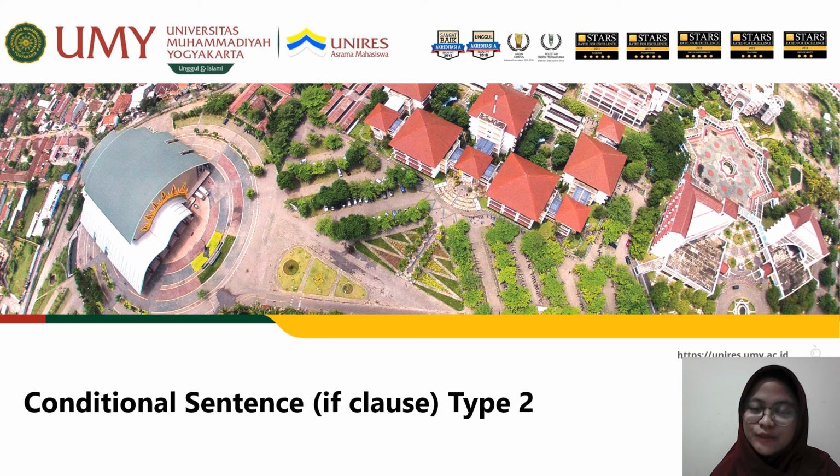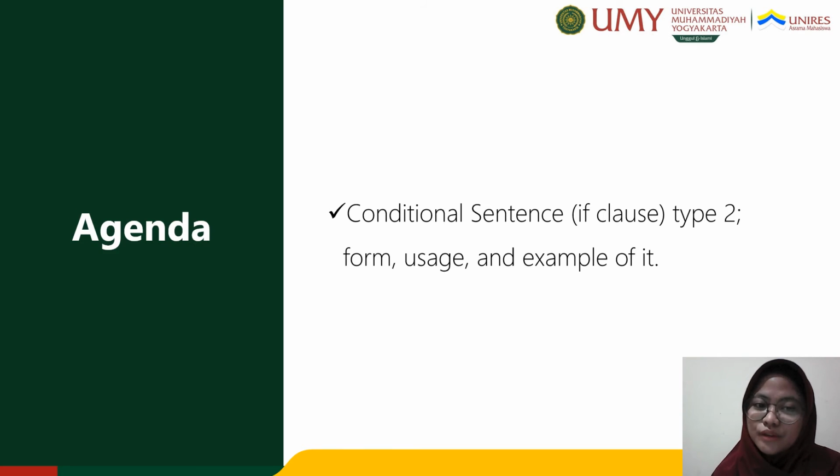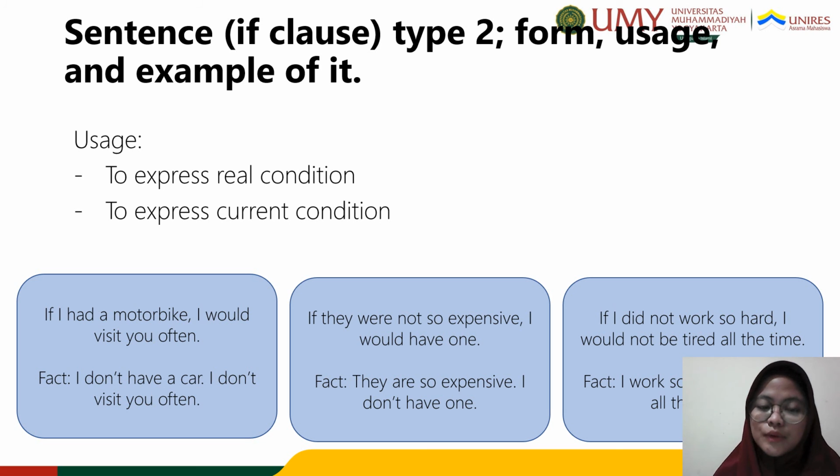On this occasion, we will learn about conditional sentence type 2. So today's agenda, we will learn about the form, the usage, and the example of conditional sentence type 2. Here we can see that the purpose of conditional type 2 is to express an unreal condition or to express a current condition. But when exactly can we use the second conditional?